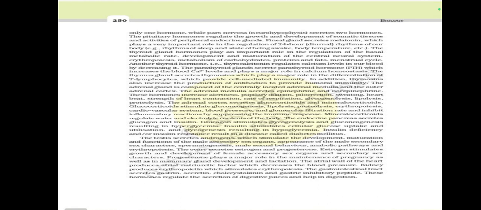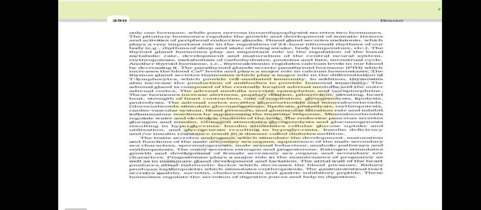The testes secrete androgens, which stimulate the development, maturation, and functions of the male accessory sex organs, appearance of the male secondary sex characters, spermatogenesis, male sexual behavior, anabolic pathways, and erythropoiesis. The ovary secretes estrogen and progesterone. Estrogen stimulates growth and development of female accessory sex organs and secondary sex characters. Progesterone plays a major role in the maintenance of pregnancy as well as mammary gland development and lactation.